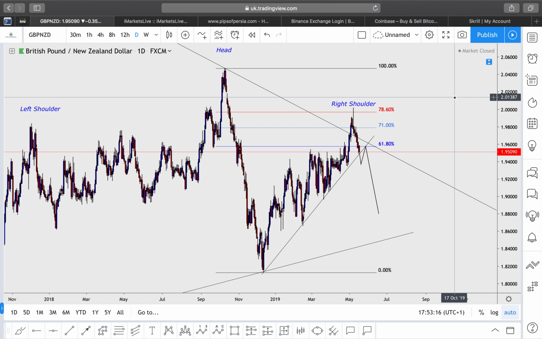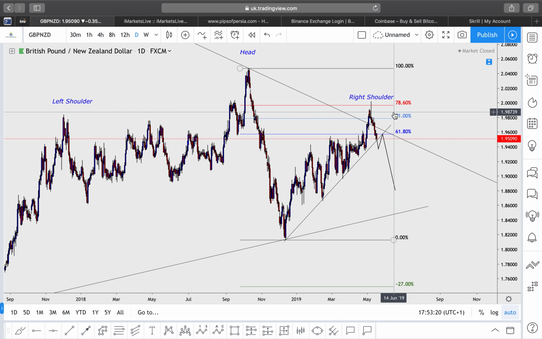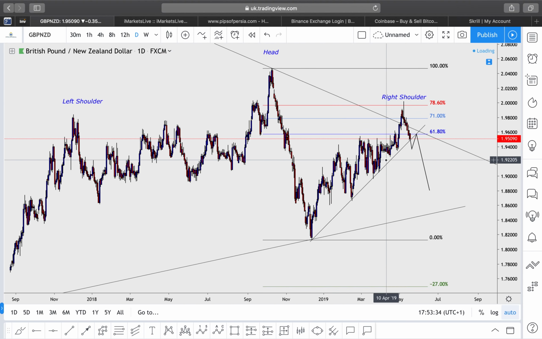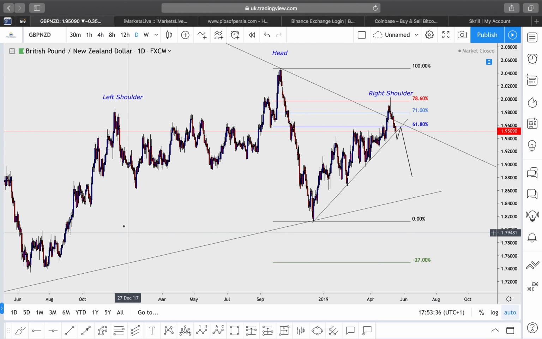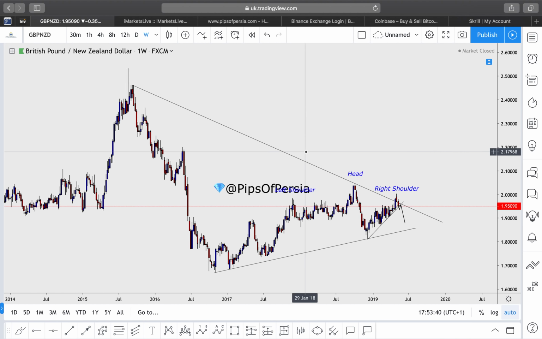Pound New Zealand. I've been talking about this setup for some time now, so I do know that some of you guys actually managed to catch pound New Zealand somewhere up there and are still holding your trades open. If you are not currently in this trade, you can wait for a break and retest of this trend line over here. The general idea behind it is this head and shoulder formation that we have over here on a weekly time frame as well.